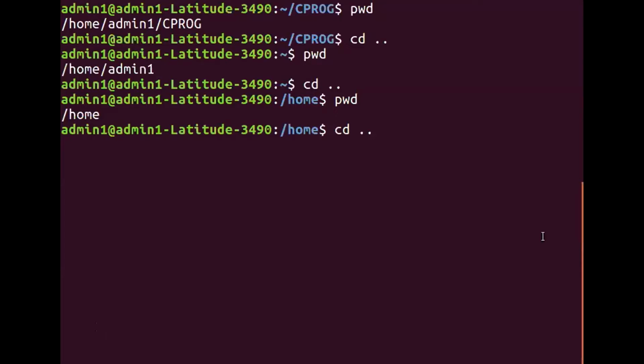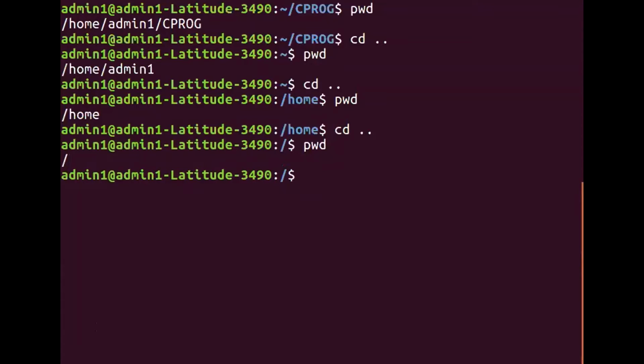Okay, I can say cd space two dots. So what is my pwd then? What will be my pwd then? Correct, it will be root. That will be slash. So you can either say slash or you can say root. Both are one and the same.